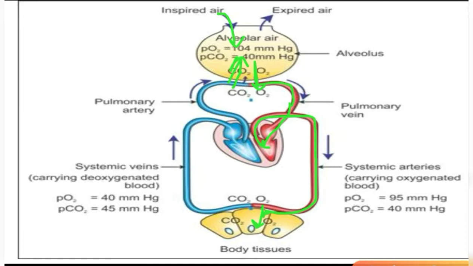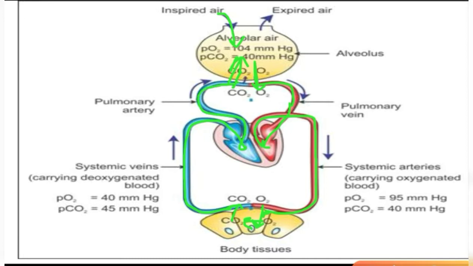This oxygen then undergoes the respiration process, by which it combines with the glucose and forms carbon dioxide. So carbon dioxide is generated here. This carbon dioxide is given to the blood, to the same capillaries. This carbon dioxide-rich, deoxygenated blood is pumped to the heart, and then the heart pumps this blood back to the lungs.